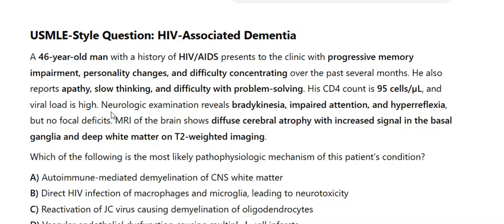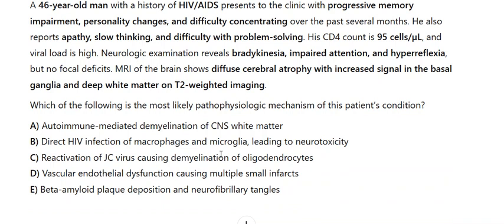A. Autoimmune-mediated demyelination of CNS white matter. B. Direct HIV infection of macrophages and microglia, leading to neurotoxicity. C. Reactivation of JC virus causing demyelination of oligodendrocytes. D. Vascular endothelial dysfunction causing multiple small infarcts. E. Beta amyloid plaque deposition and neurofibrillary tangles.